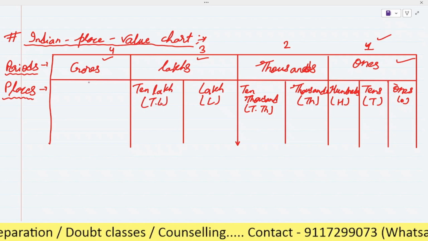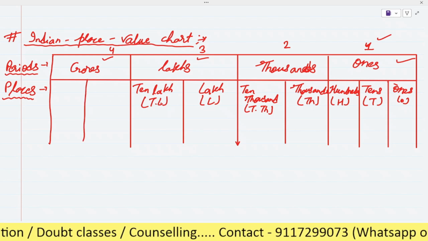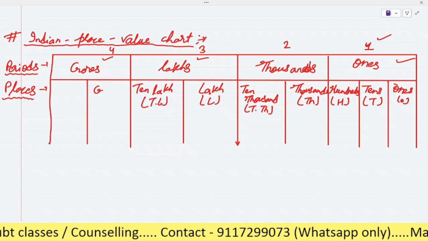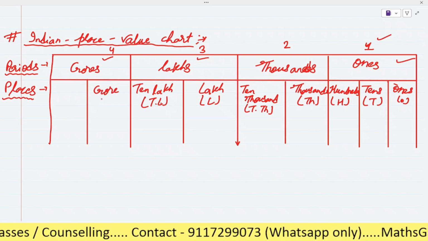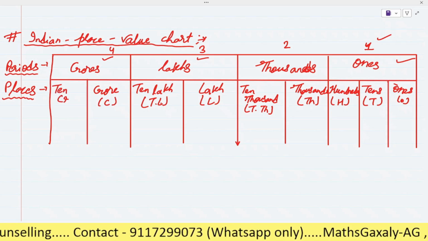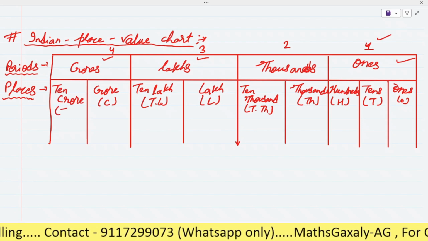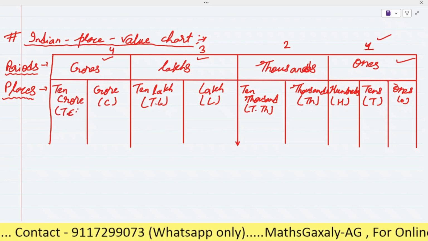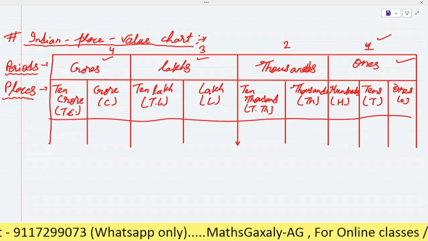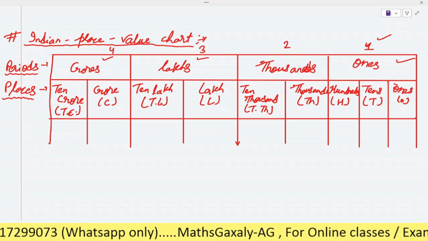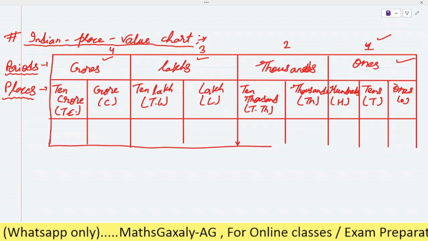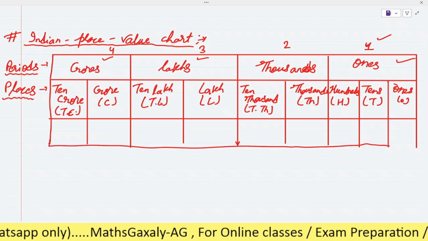Then in the house of crores there will be 2 rooms. The first room will be crore, which will be denoted by C, and the second room will be ten crore, denoted by TC, like this. So did you get it? In this easy way, you can easily remember the Indian place value chart.